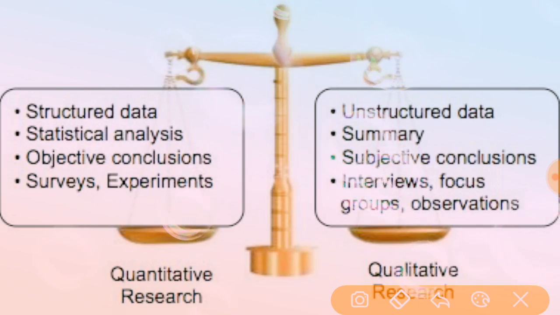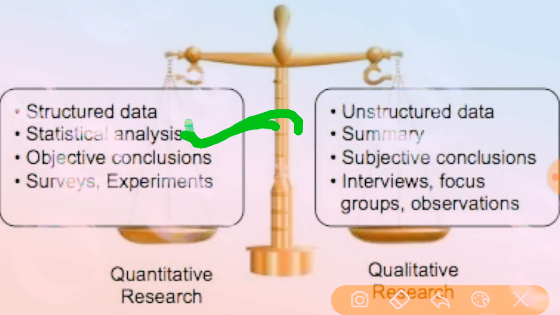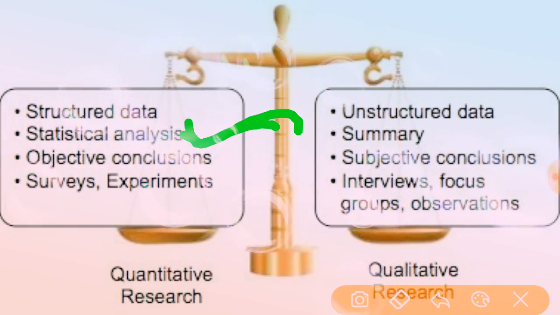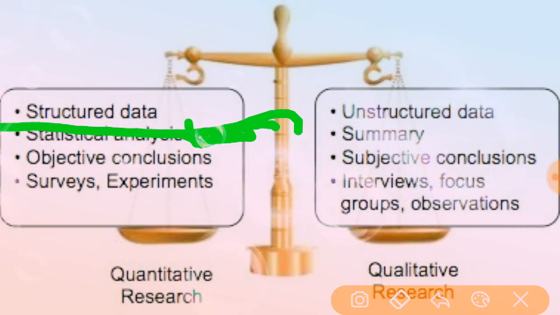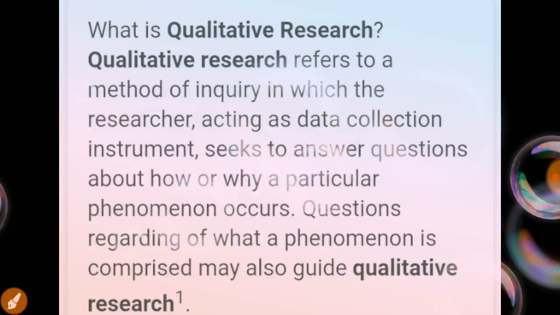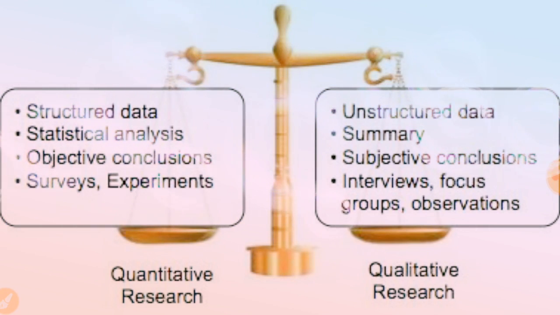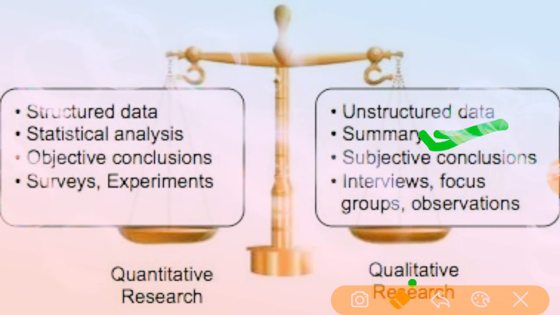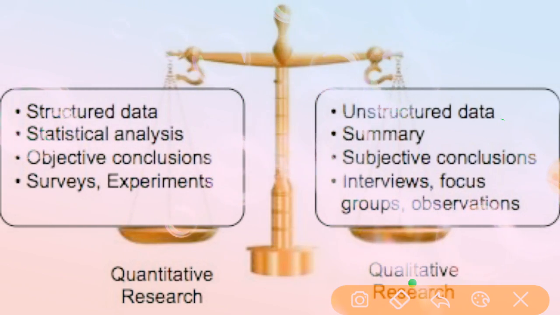Then the second one, statistical analysis. As discussed in the previous slide, quantitative data shows technical analysis, statistical analysis, tabulations, computations. Qualitative research has no statistical analysis; they directly summarize the data the researcher has collected. Then the third one, objective conclusions.